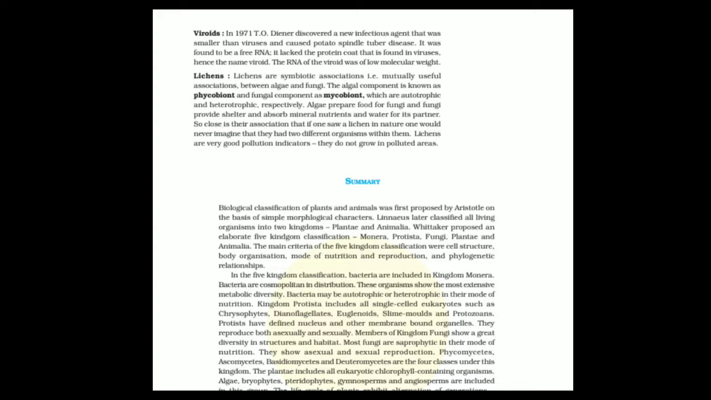The algal partner is autotrophic, synthesizes and provides food. The fungal partner offers protection and shelter. The algal component is known as phycobiont and the fungal component is called mycobiont, which are autotrophic and heterotrophic in nature. Lichens are very good pollution indicators. They do not grow in polluted areas. Mosses and ferns are also involved because lichens grow on barren areas and help in succession.